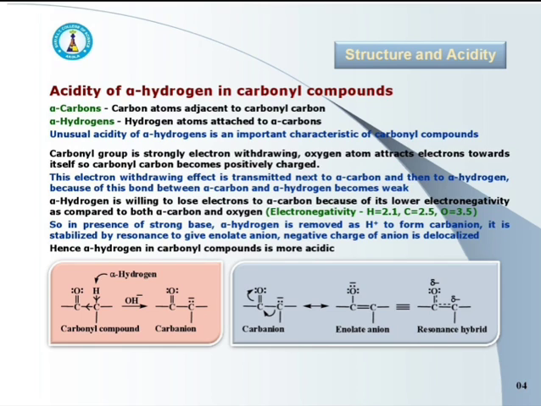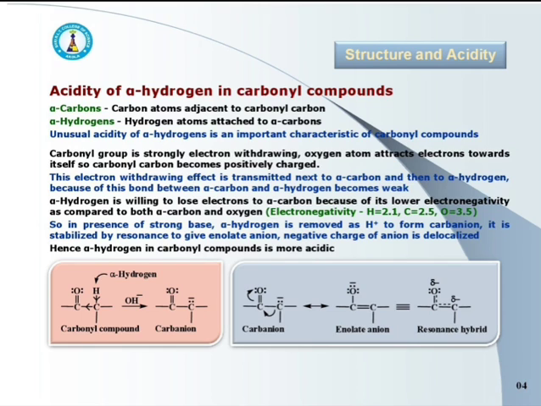This carbanion is stabilized by resonance to give enolate anion. The negative charge of the anion gets delocalized. Last one structure is of resonance hybrid of carbanion. Here, resonance effect, that is delocalization of negative charge, increases the stability of carbanion.